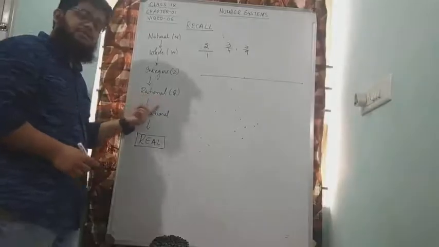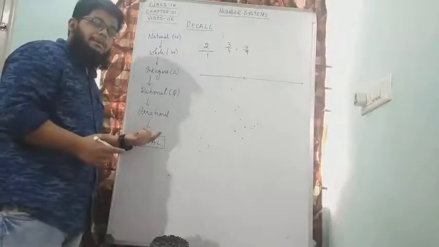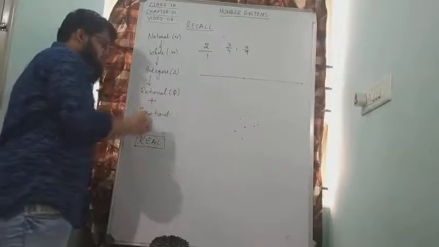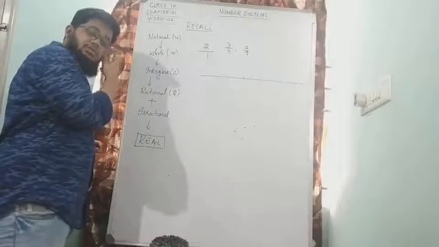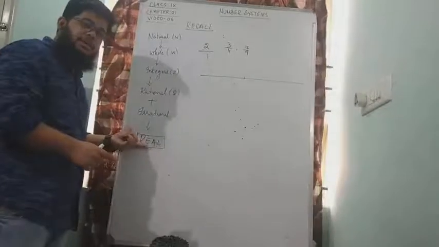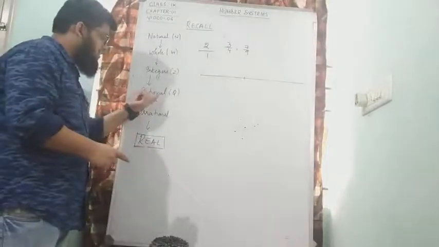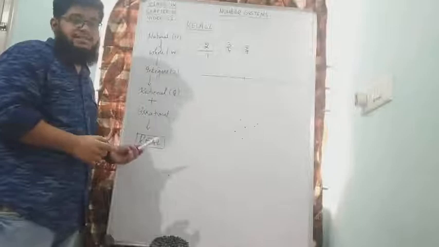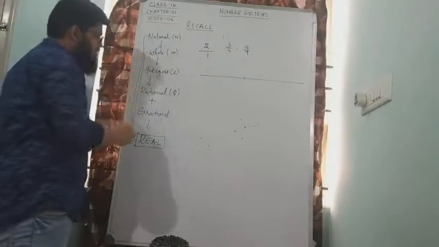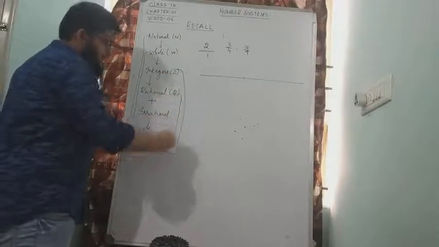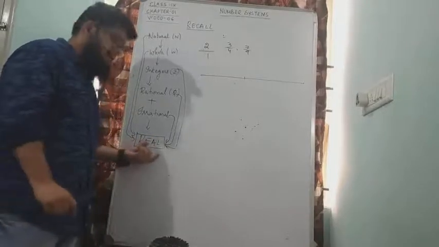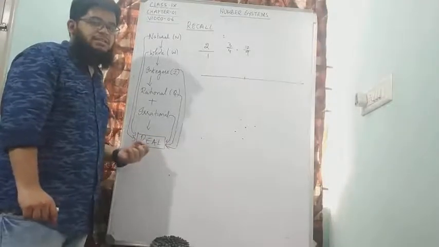Then we have some numbers that cannot be written in the form of p by q. All irrational numbers are those numbers that can't be written in the form of p by q. Finally, we have real numbers. Real numbers are a collection of both rational numbers and irrational numbers. So when I say real numbers, all natural numbers, all whole numbers, all integers, all rational numbers and all irrational numbers come under one single category of numbers called real numbers, and we have seen this in the last class.